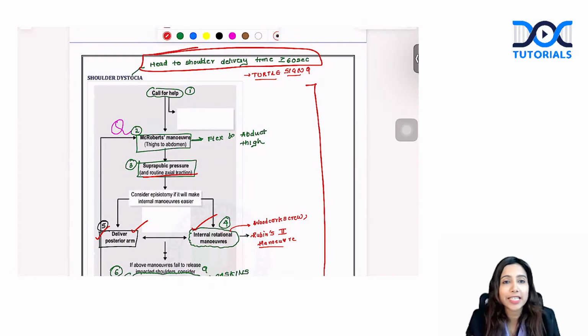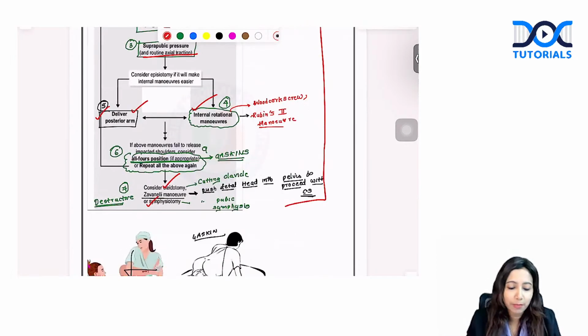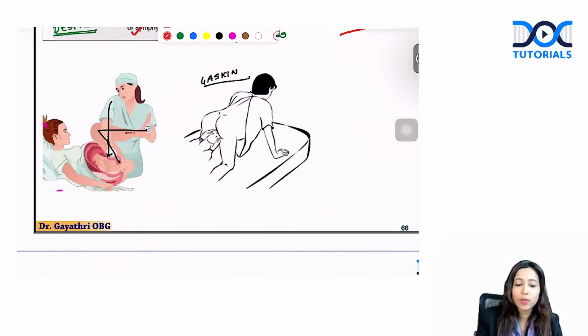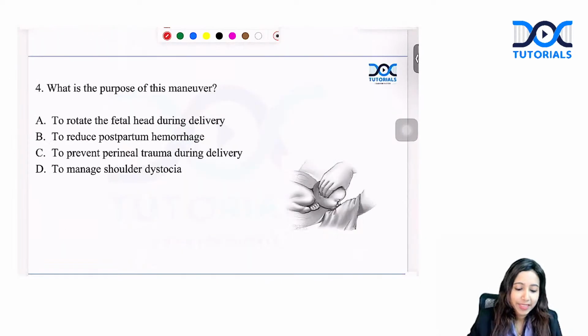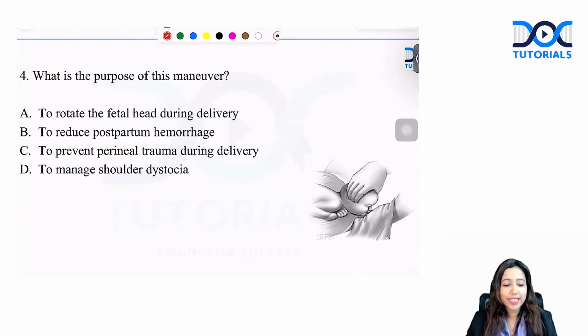And what are the congenital anomalies associated with diabetes in pregnancy? That complication aspect of diabetes is very, very important. Next time, they can even ask you this as an image-based question as well. Here, the correct answer is McRoberts maneuver. Yes, let's move to the next question as such.